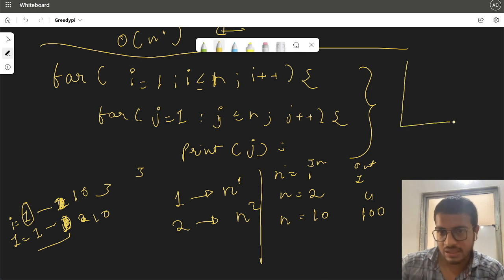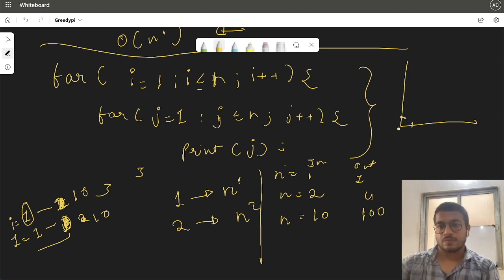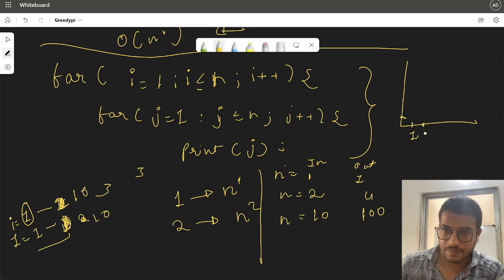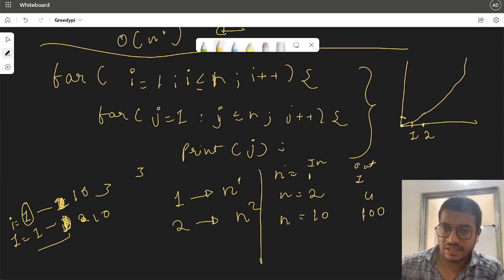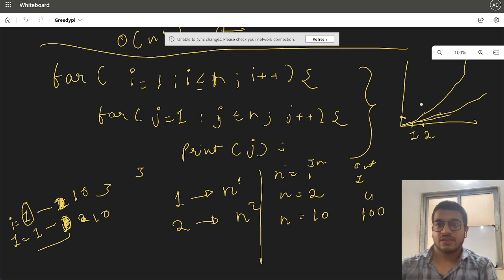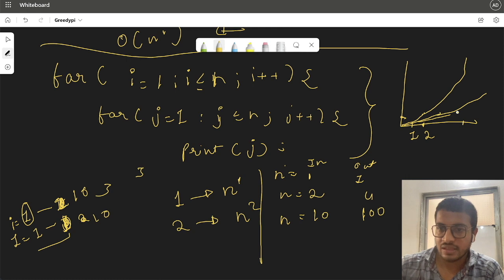So if we plot the graph of input versus output, we notice that if we increase the input by 1, the output increases by more than that. Okay. If it were a normal graph, the output would be a straight line. But in our case, the line will go up. For the value of 10, the output would be 100, which is very much bigger than 10.